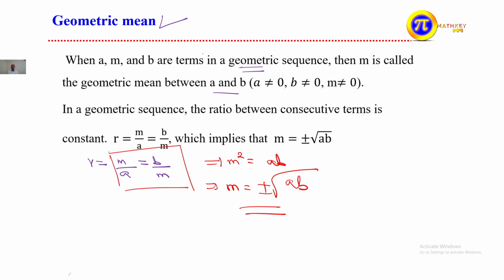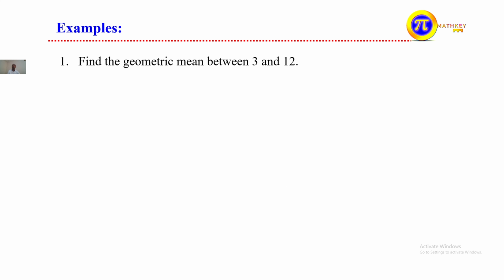If they are 0, then 0 divided by a number is 0, so in a geometric sequence, 0 times some value is always 0 and it doesn't change the given value. So the ratio must be different from 0; all the terms must be different from 0.